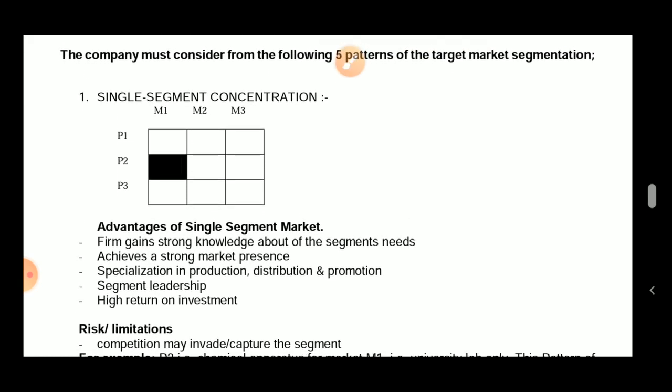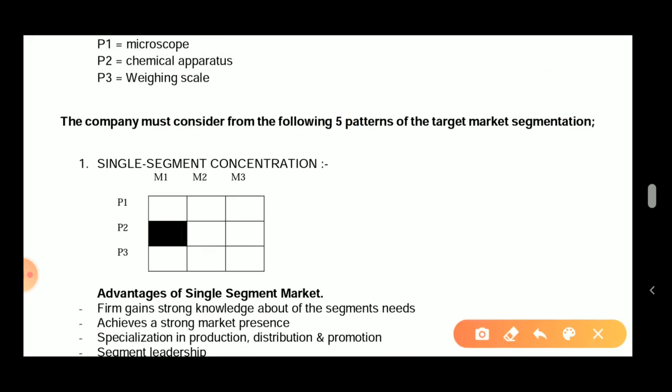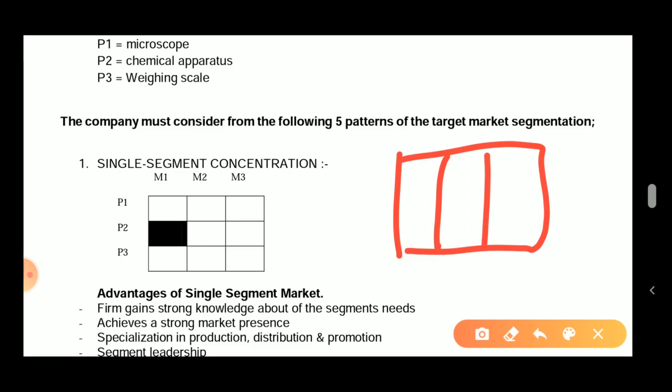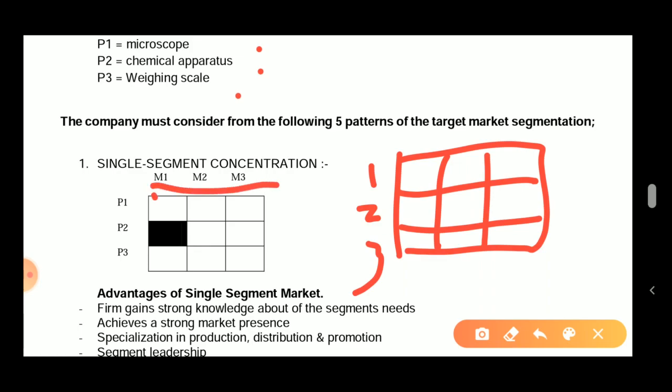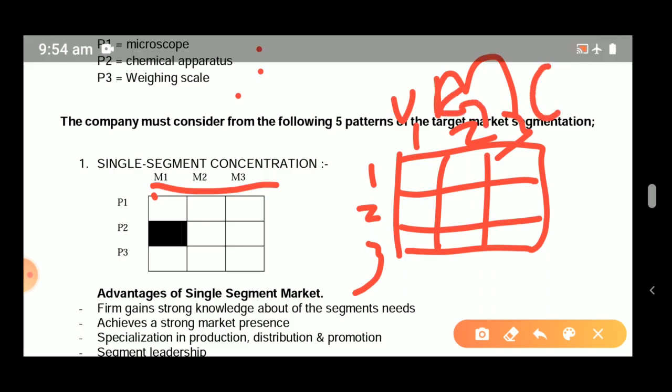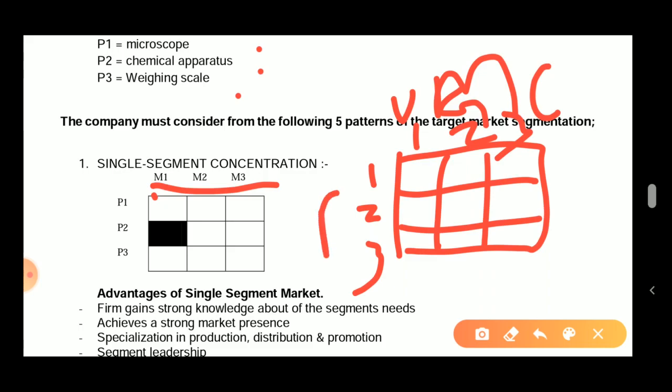Here, what is the company doing? First, let's understand how this matrix goes. This is a 3 by 3 matrix, because there are product 1, product 2, and product 3, and we know what our products are: the first is the microscope, the second is the chemical apparatus, and the third is the weighing scale. Here there are also market 1, market 2, and market 3. What are the markets? The first is the university labs, the second is the government labs, and the third is the pathological labs, which are commercial labs. And as I said, here we have products 1, 2, and 3.